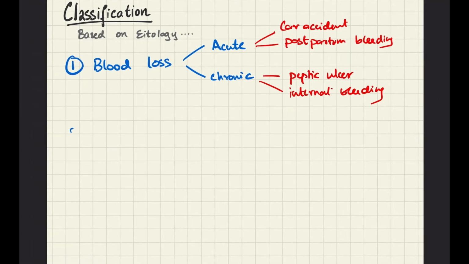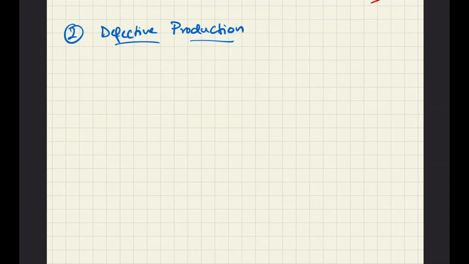Okay, so the second cause of anemia is defective production. The production of the RBCs or the production of hemoglobin is defective. It could be due to deficiency of certain factors which are necessary for the production of RBC and hemoglobin. So in order to discuss this point, we have to know about the various sizes of RBC. A normal RBC is about 7 micrometer in diameter.